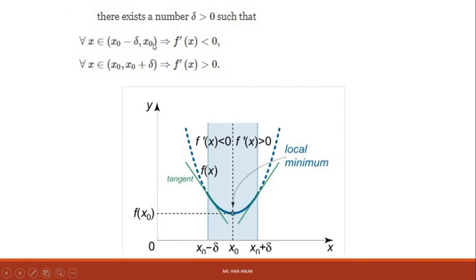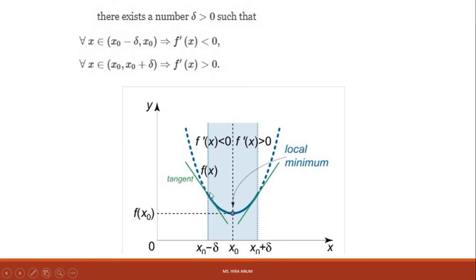between these two numbers. Then f prime of x is less than 0. If x belongs to (x0, x0 plus delta), then f prime of x is greater than 0. Suppose x0 equals 1 and x0 plus delta is 5, then between them the number is 4, 3, any number which, when put in the first derivative function, gives greater than 0. And just like here is the number x0 minus delta, x0 plus delta. Now the point x0 is this.